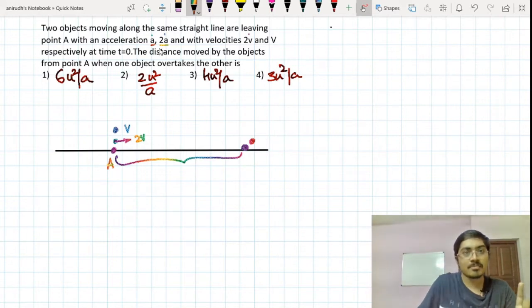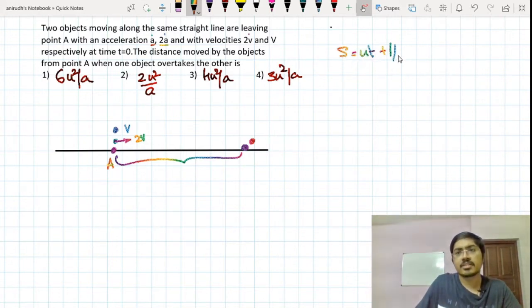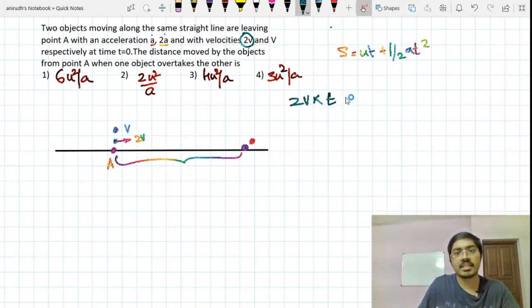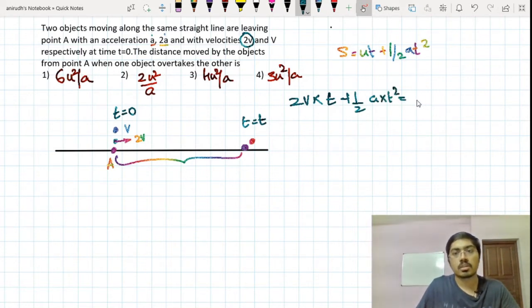So for the first body, S is equal to ut plus half at square. This can be used here, uniformly accelerated motion. So for the first body, 2v into time, let us suppose at t equal to 0, now let us suppose t is equal to t seconds, plus half acceleration, which is a, into t square, is equal to how much?